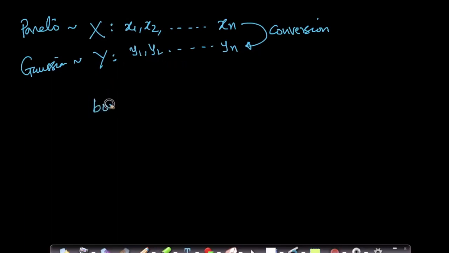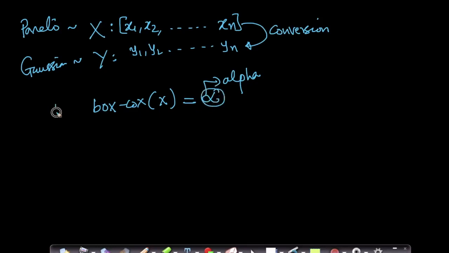So as soon as you call the function Box-Cox and give it your xi's, your vector x, or observations, all these n observations, it will return you a value called an alpha. Okay, I'm writing the steps. As soon as you call your function Box-Cox, it does some very interesting mathematics internally, which is beyond the scope of this course. But as soon as you give it n observations, x1, x2, and so on, it returns a value called alpha.